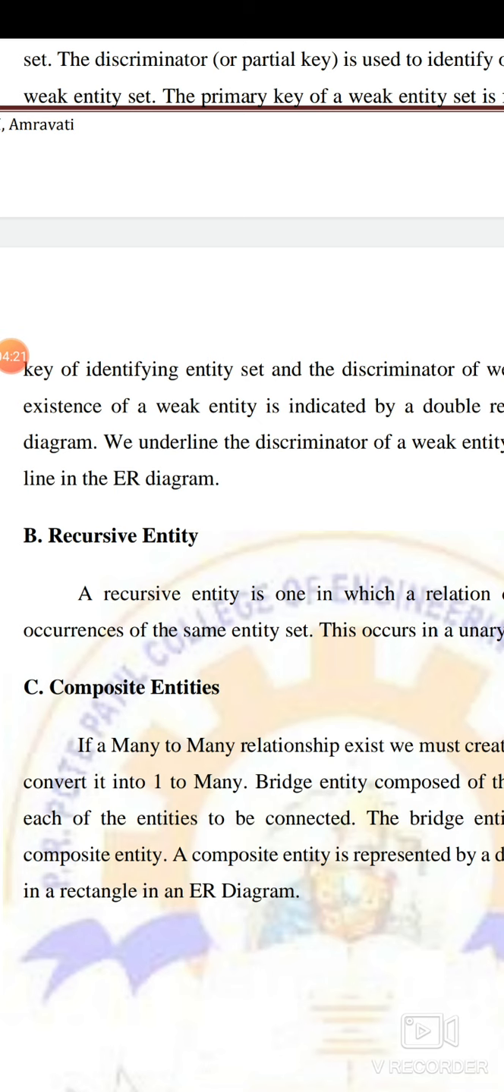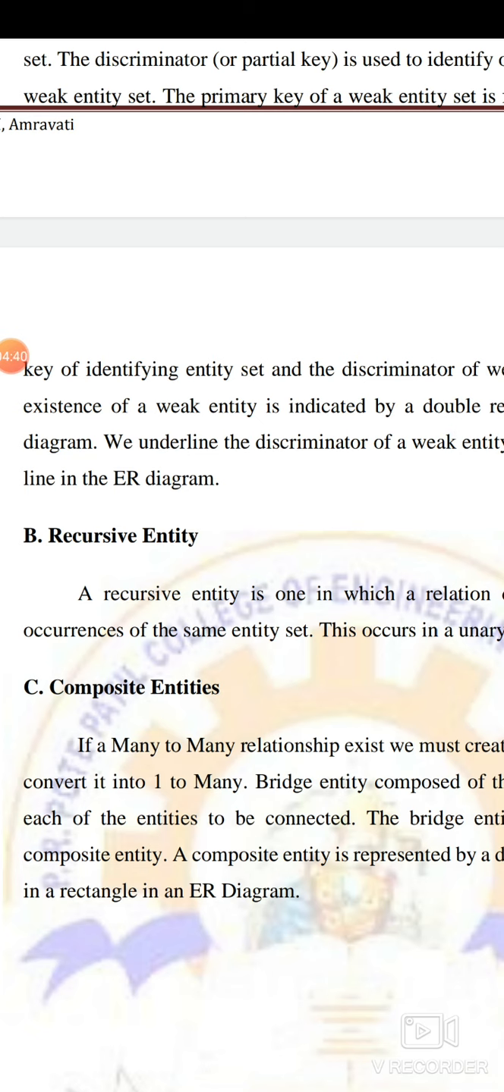It is very simple to understand. The entity having a primary key is called a strong entity, and it does not depend upon other entities to be identified. And the entity that does not have a primary key is called a weak entity, and for the existence of such entities another entity is required.